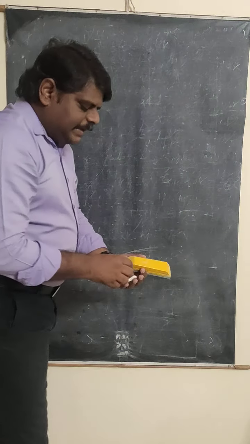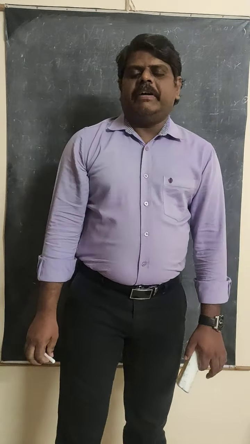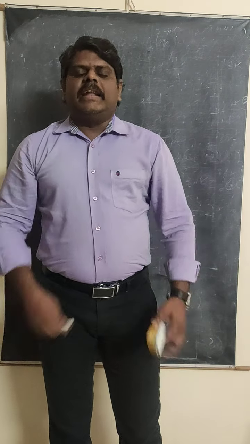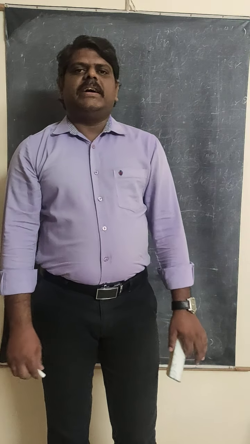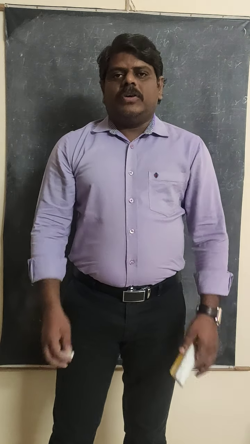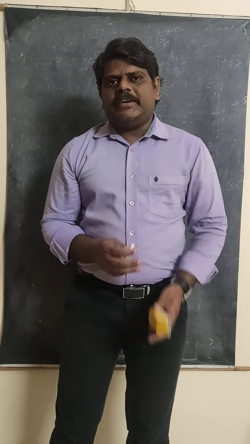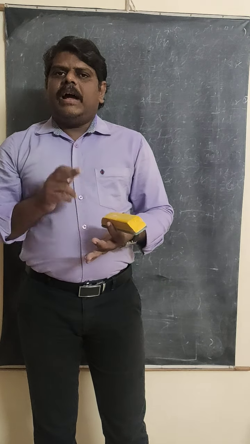Right. So let us say that we are going to write the equations, because we already know that light waves are transverse waves, and we know the wave equation. What is the wave equation? Displacement of the wave, y is equal to a sine omega t. So how many sources are we taking here? Two light sources, y1 and y2.